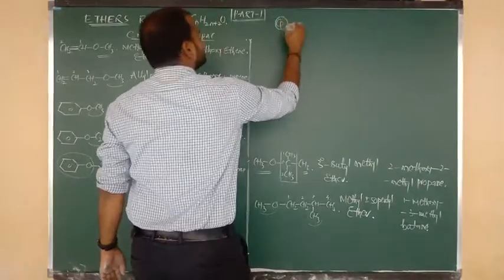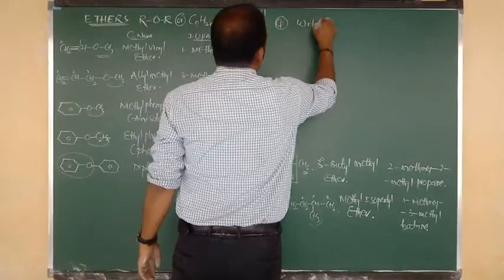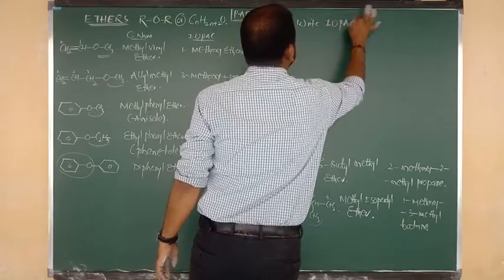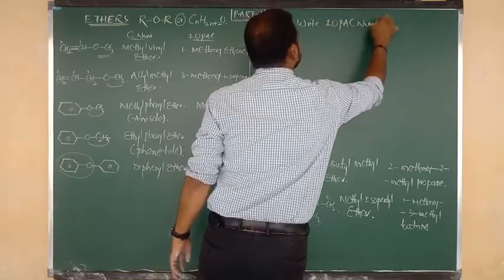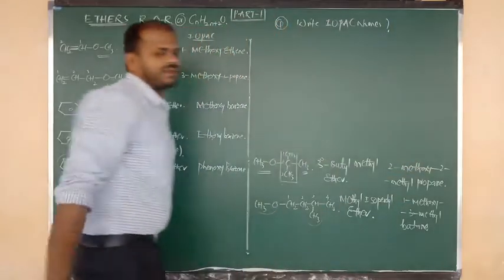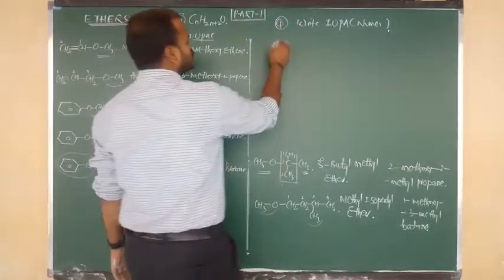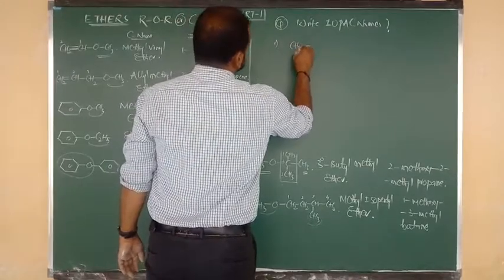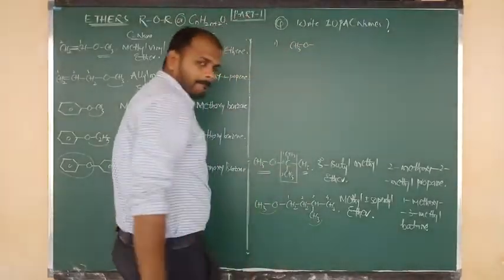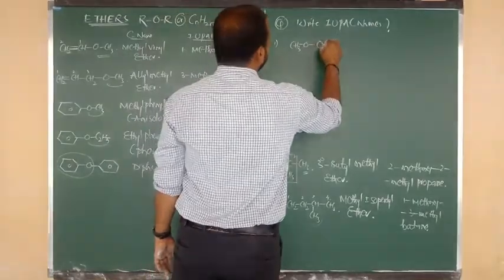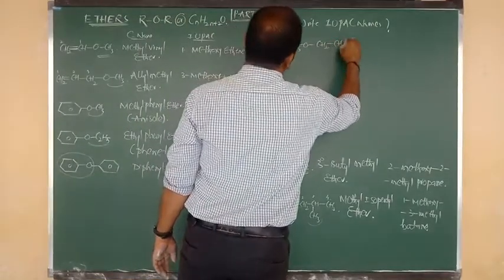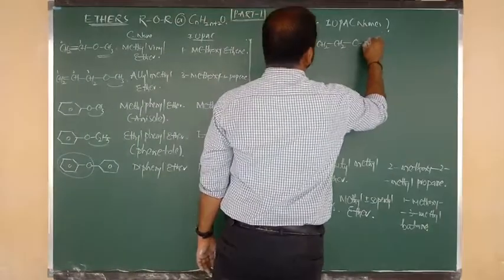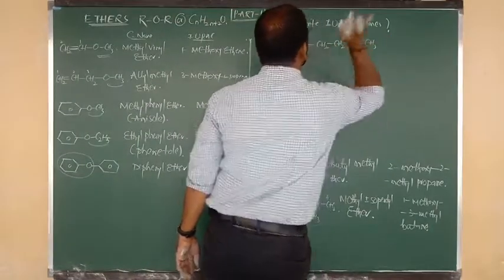Question is, write IUPAC names of the following. Question number 1 I am going to give you. First suppose CH3 bonded to O, a methoxy group. It is connected to CH2 and CH2, two respective continuous carbons. Again it is connected to another methoxy group, that is OCH3.